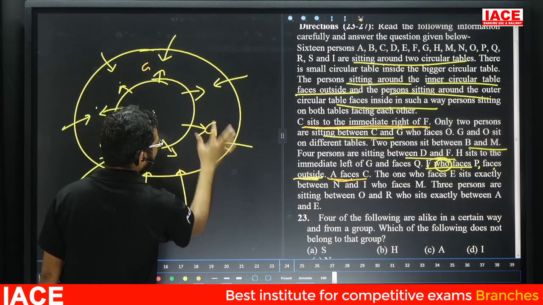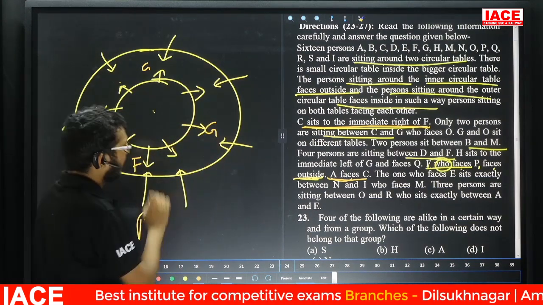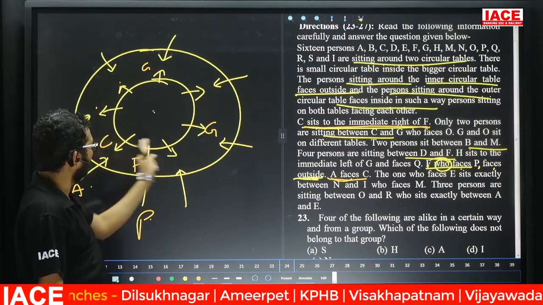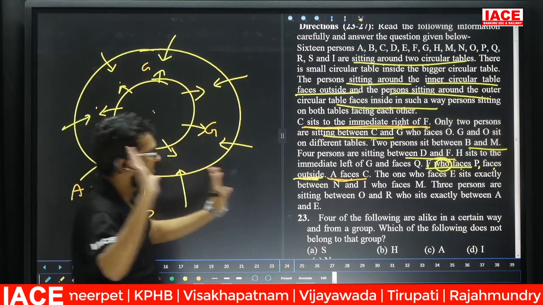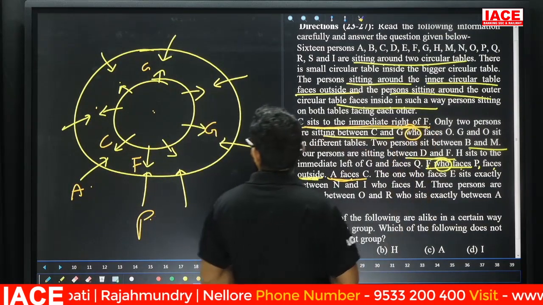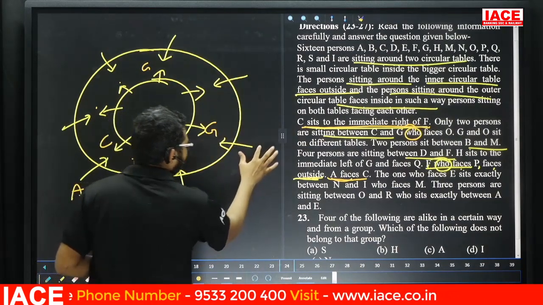This one also here chance. But friends, check here. Our requirement is what? Two persons sit between C and G. C 1 2 G chance. C 1 2 G also chance. But who faces O? That means G is facing O. G is facing O means here O chance.